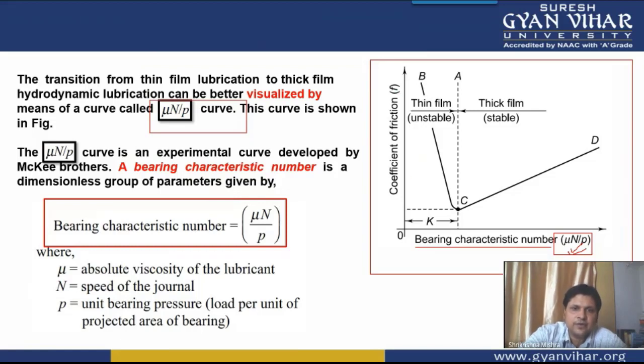In this graph, you can see a curve has been made. First of all, let's see what is taken on the abscissa and the ordinate. On the x-axis, mu n by p is taken.